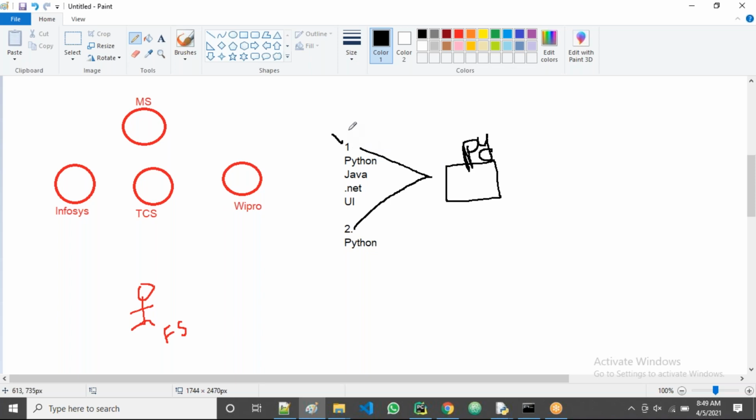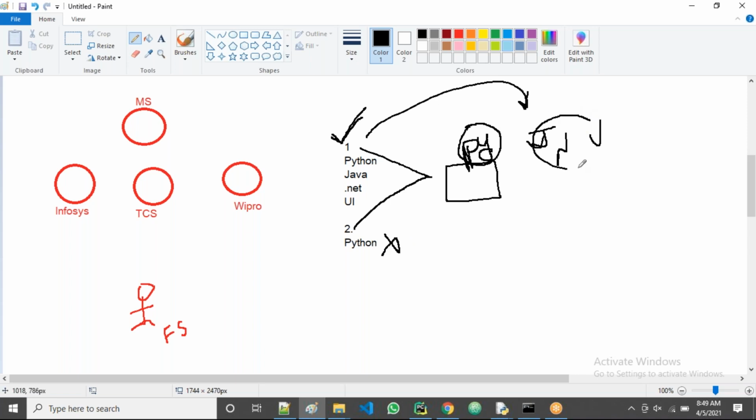Yes, guys. They prefer the first one. Why prefer the first one? Because they think they may get a Python project, but suddenly it may be Java also. Suddenly it may be .NET also. It may be UI also. If it is Java, .NET or UI, he has the ability to work with all. But this person does not have the ability to work with the remaining ones. Because, guys, the company people are not 100% sure what their project will be tomorrow.